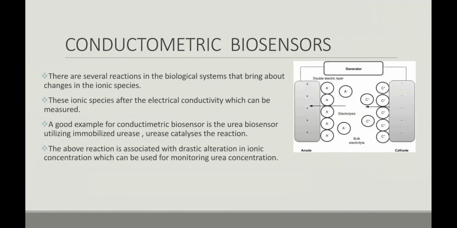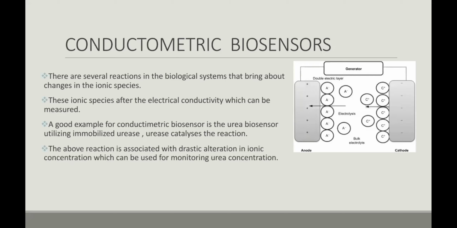So conductometric biosensors are used for several reactions in biological systems that bring about changes in the ionic species. So conductometric biosensors are based on the changes in ionic species. Ionic species have an electrical conductivity which can be measured. Here an electrical conductivity is formed due to the ionic species. So in conductometric biosensors, we use the changes in the electrical conductivity of the species.